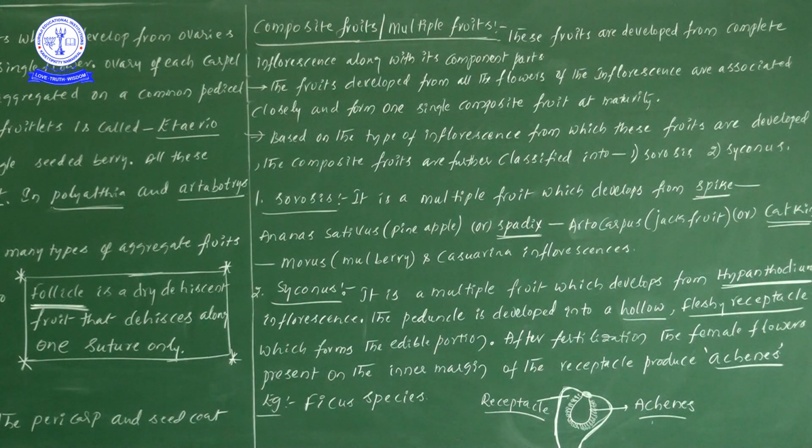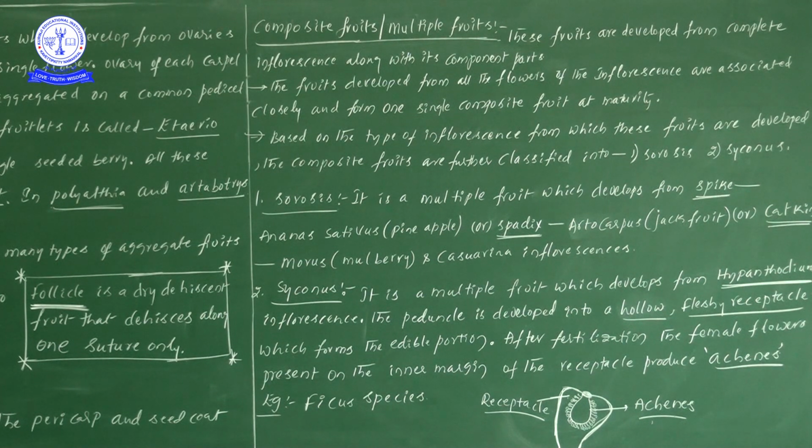Now, regarding composite and multiple fruits, let us discuss some new information: the fruits developed from all the flowers of the inflorescence are associated closely. One more time, the fruits developed from all the flowers of the inflorescence are associated closely. Let us see how this fruit formation takes place. Suppose here one inflorescence is there.